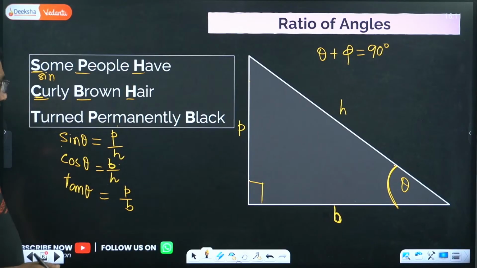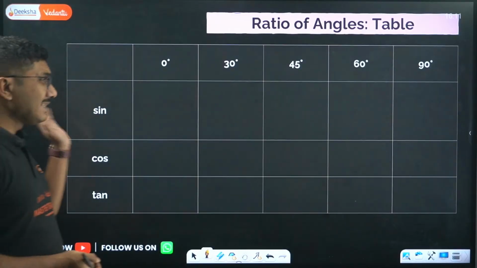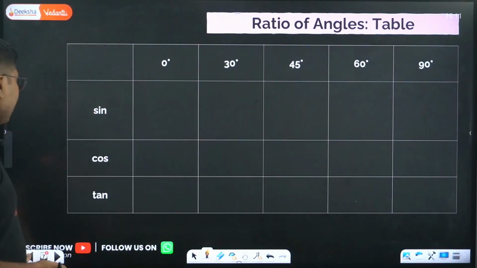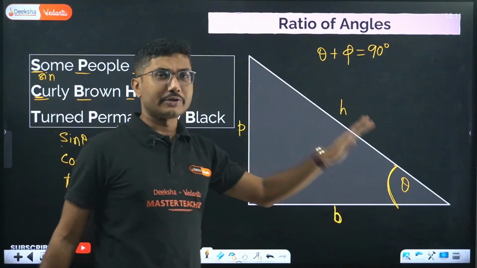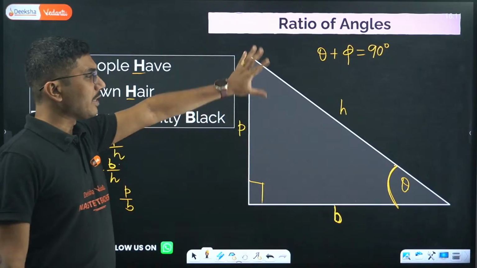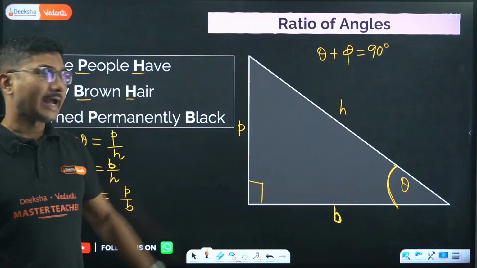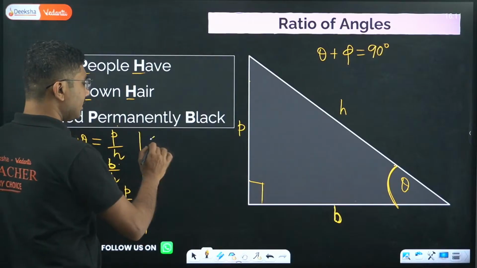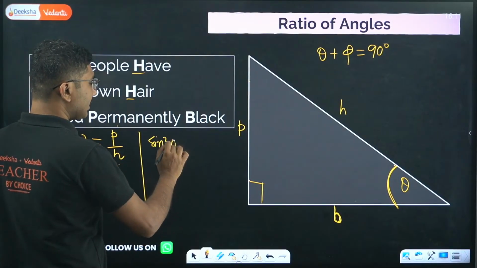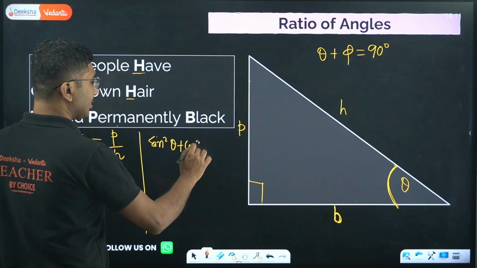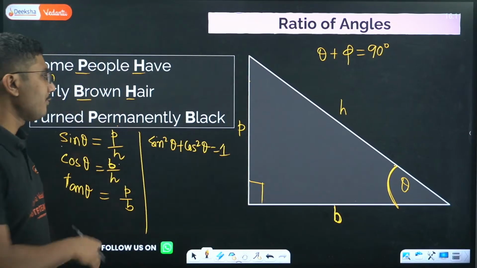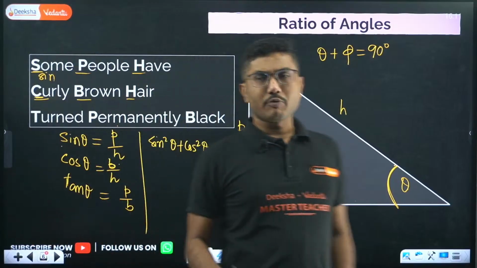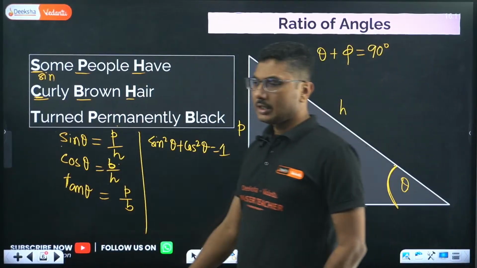Next is the ratio of angle tables, and remember that if this angle is cos theta, the other angle will be sin phi. So they are related to each other. If you change the sides as well, and also we know that sin square theta plus cos square theta obviously equals 1. That is actually a consequence of Pythagoras theorem. You can prove this using Pythagoras theorem.